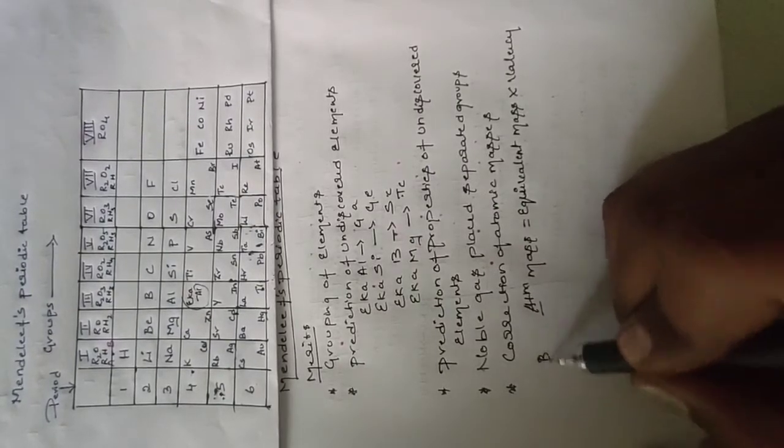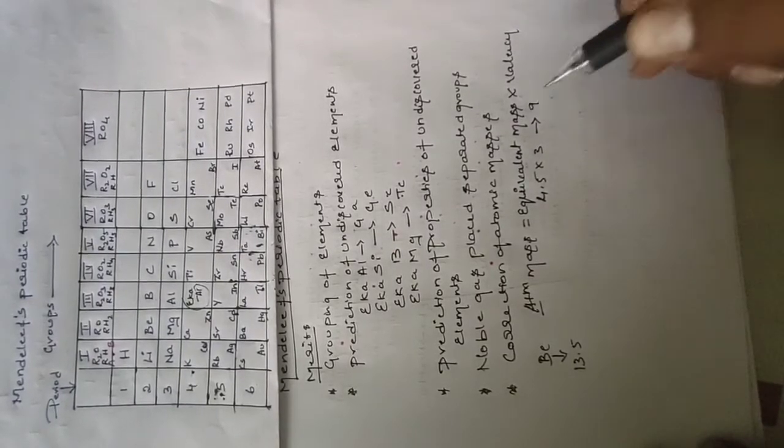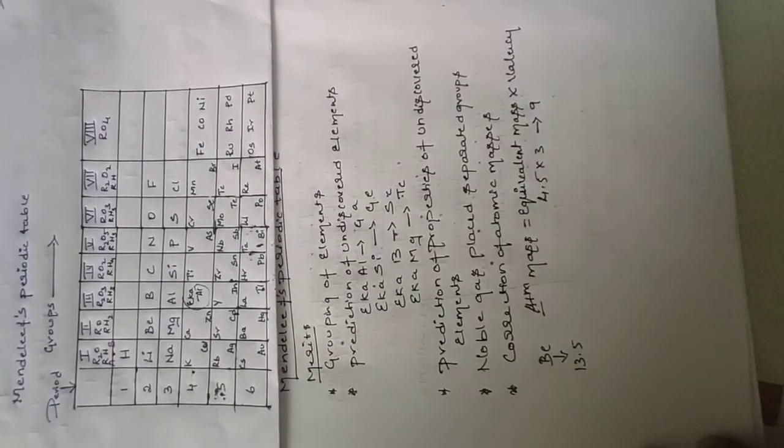Before it was given, they were calculating wrongly. Like the equivalent mass of beryllium, if we take 4.5 into 3, we get 13.5, but it is not the atomic mass of beryllium.